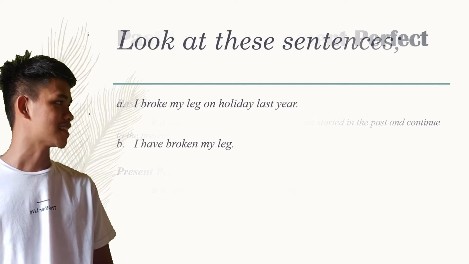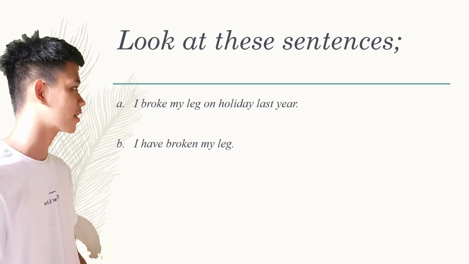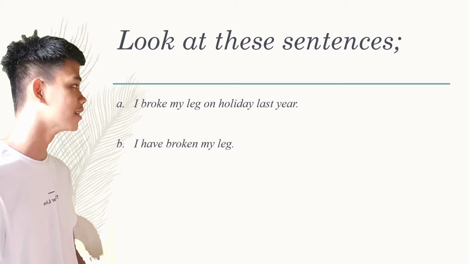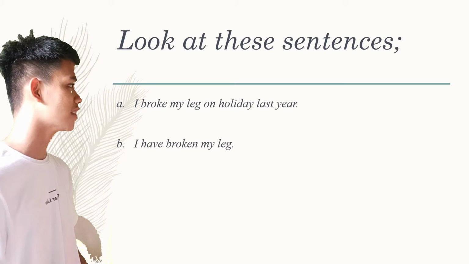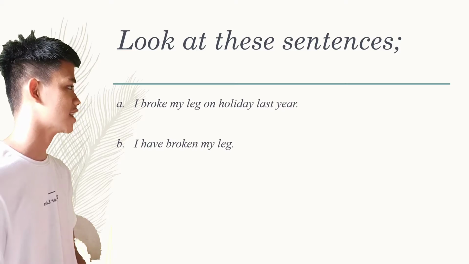Take a look at the sentence. I broke my leg on holiday last year. I have broken my leg. So the first sentence is past simple. The second sentence is present perfect.